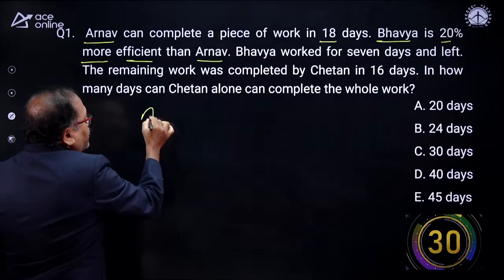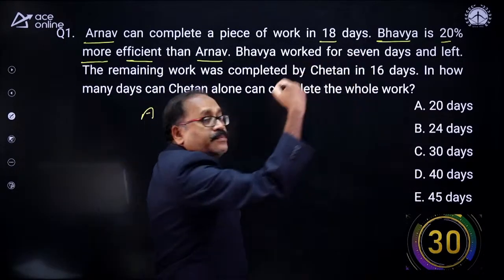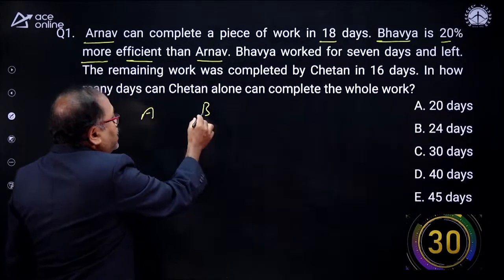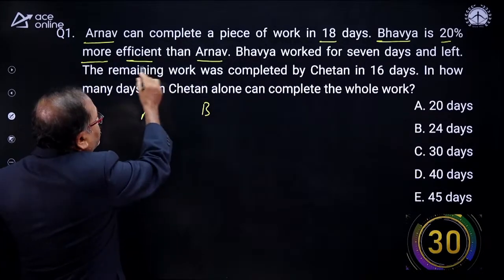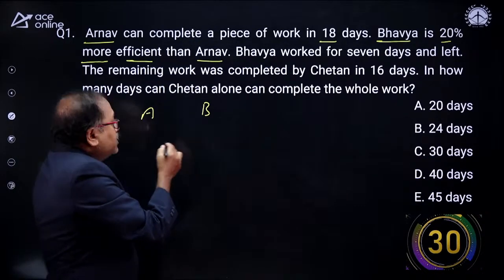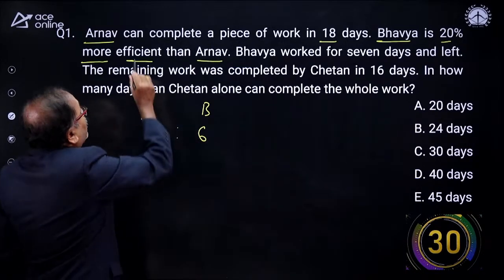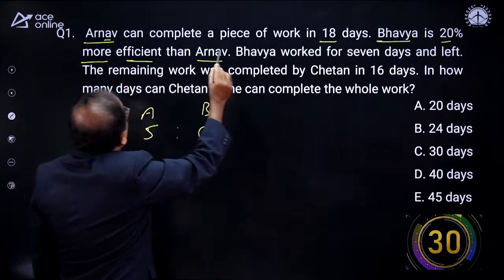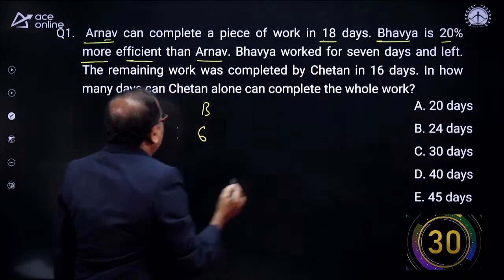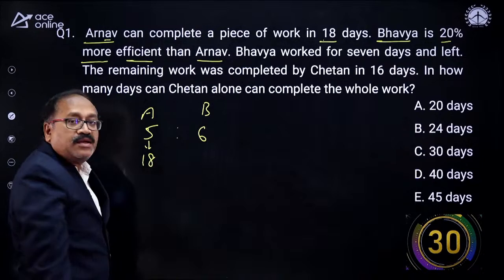So that means B is 20% more efficient than A. If A is 100, B is 120, so 5:6 is the efficiency ratio. Arnav can complete the work in 18 days with an efficiency of 5.